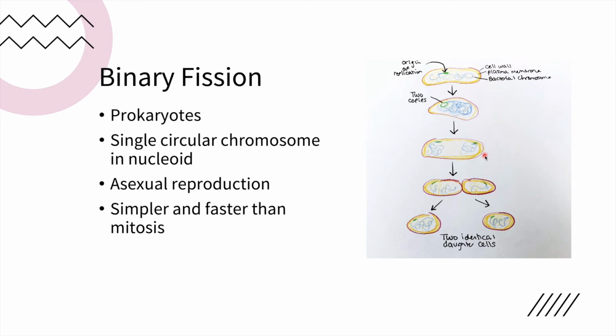The bacterium becomes longer and elongates. The plasma membrane begins to pinch inward, and the cell begins to divide. Finally, binary fission is complete with two genetically identical daughter cells.